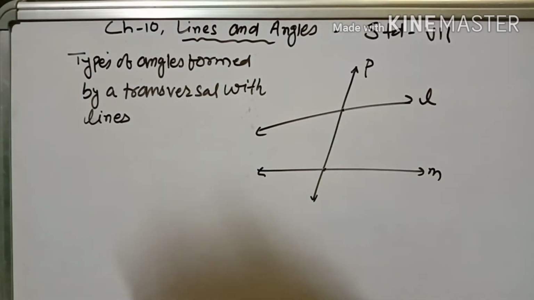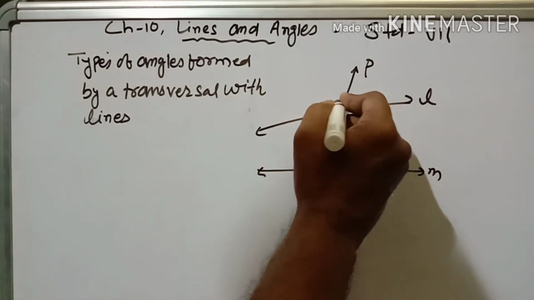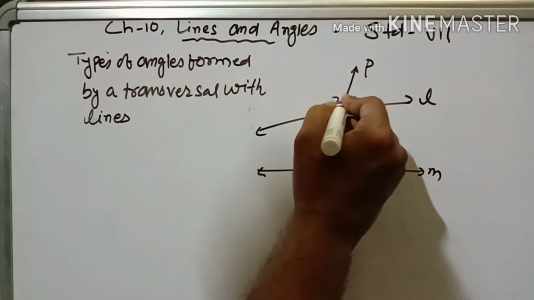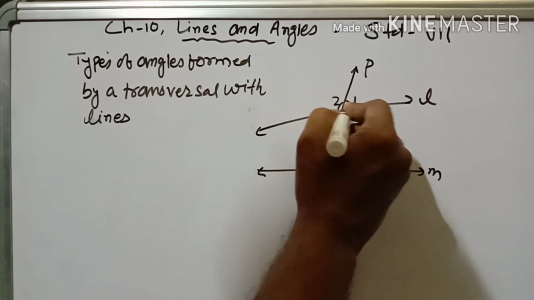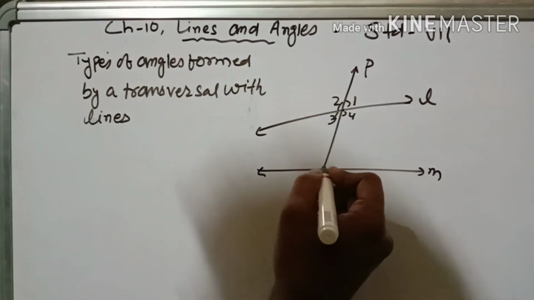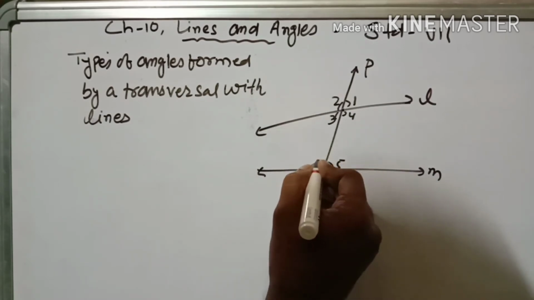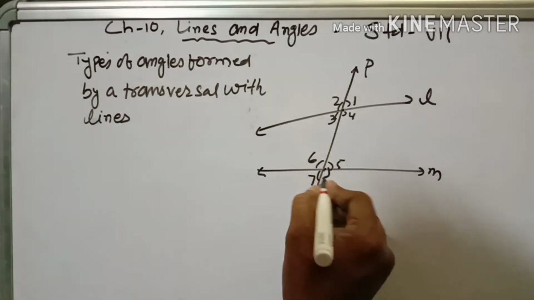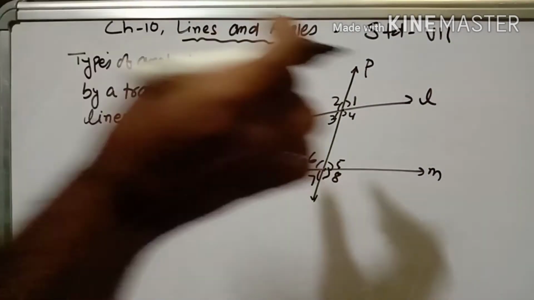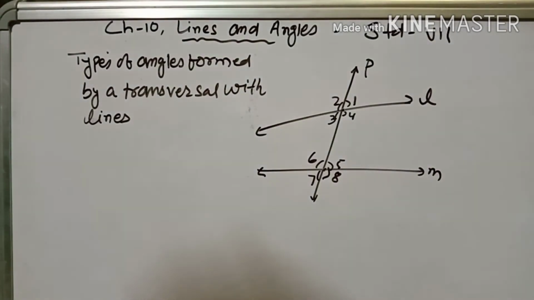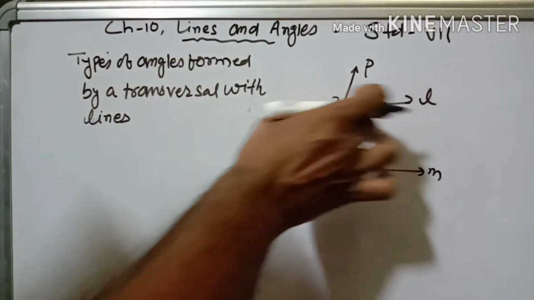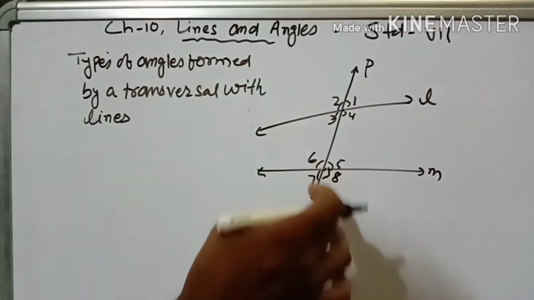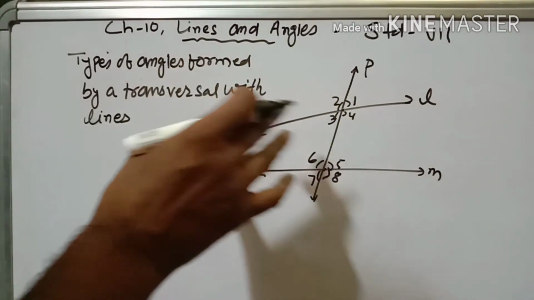Now types of angles formed by a transversal with the lines. They are creating different types of angles. So now this is angle 1, let it be angle 2, angle 3, angle 4, angle 5, angle 6, angle 7, angle 8. These are the 8 angles formed by lines L and M after giving one transversal, and their names I am going to write.